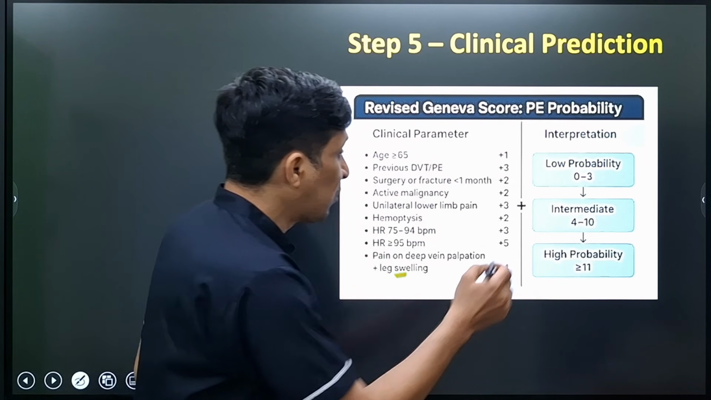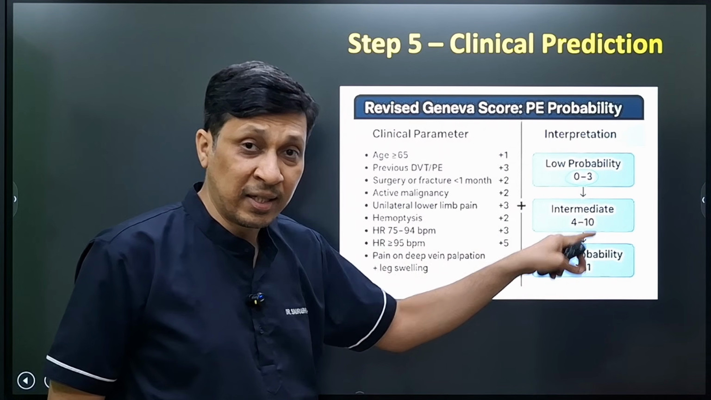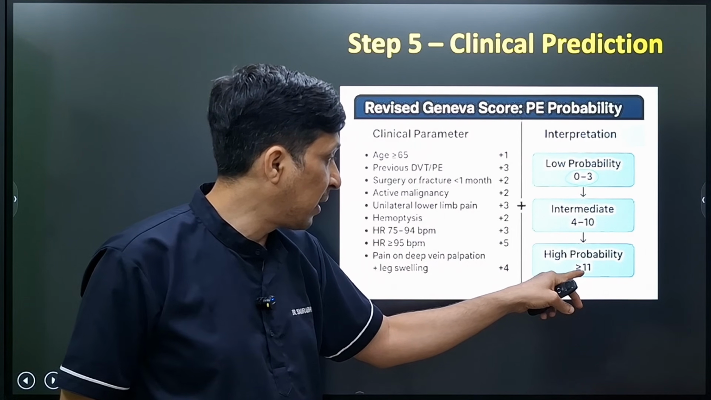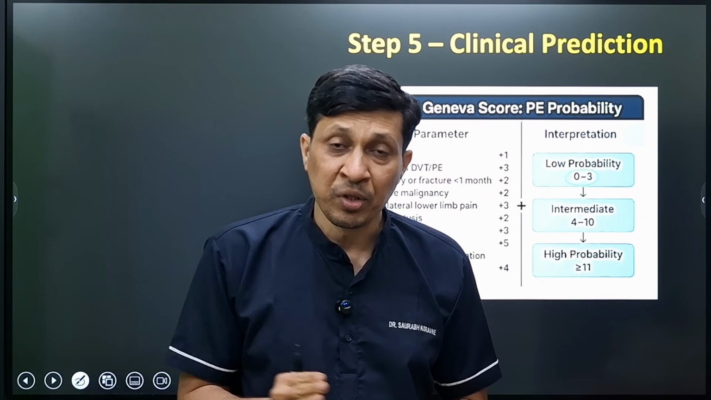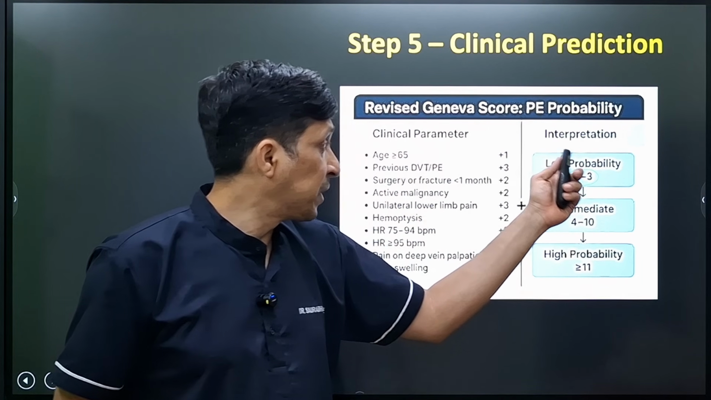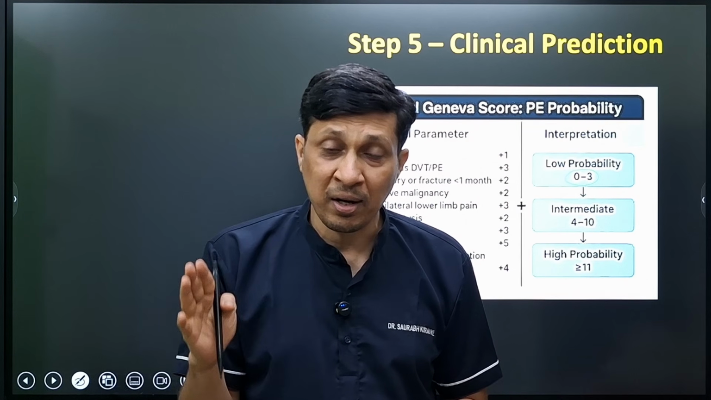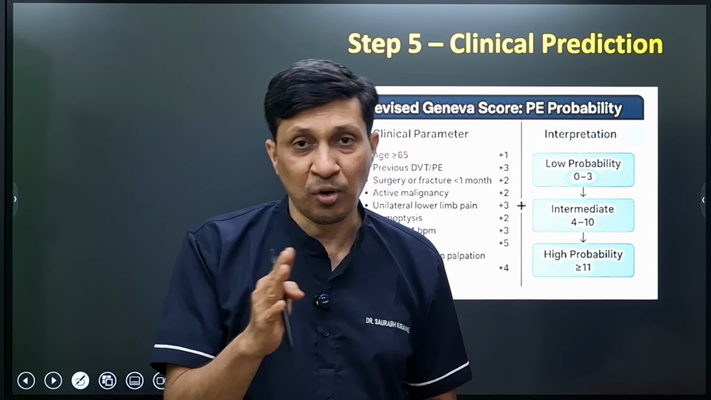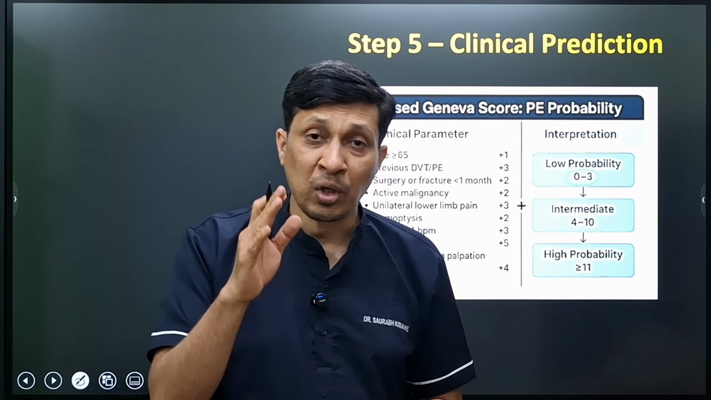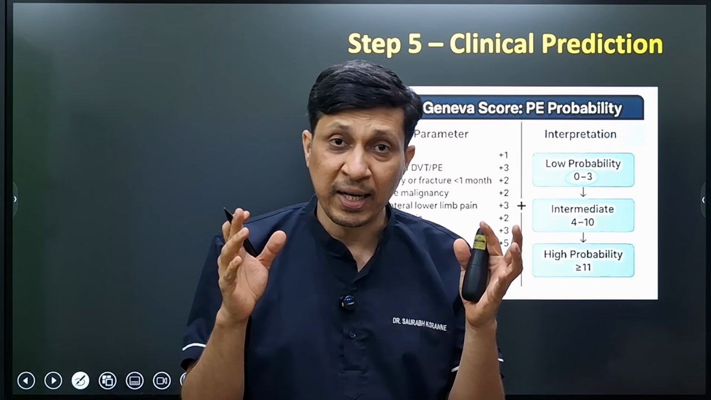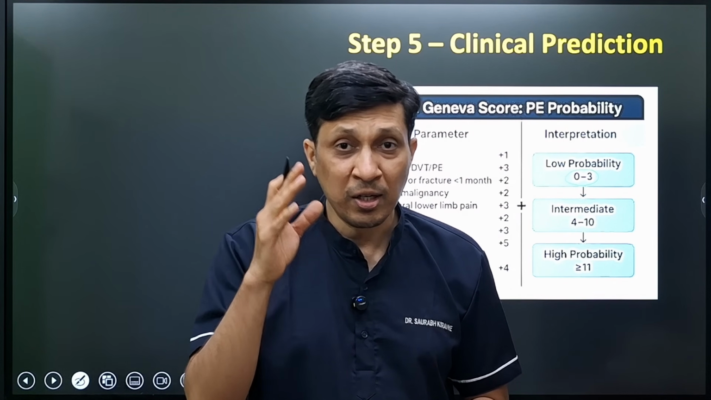Now here, if the score is 0 to 3, then it is low probability. If it is 4 to 10, then it is intermediate. And if it is more than 11, then it is high probability. So if the patient comes in high probability, we will go for CTPA. And if the patient comes in low probability or intermediate score, you will first do D-dimer, and if it comes positive, then you will go for CTPA. So in this way, if a patient comes to you with breathlessness and most of the findings are normal and you suspect PE, then these are the steps of how you will proceed.